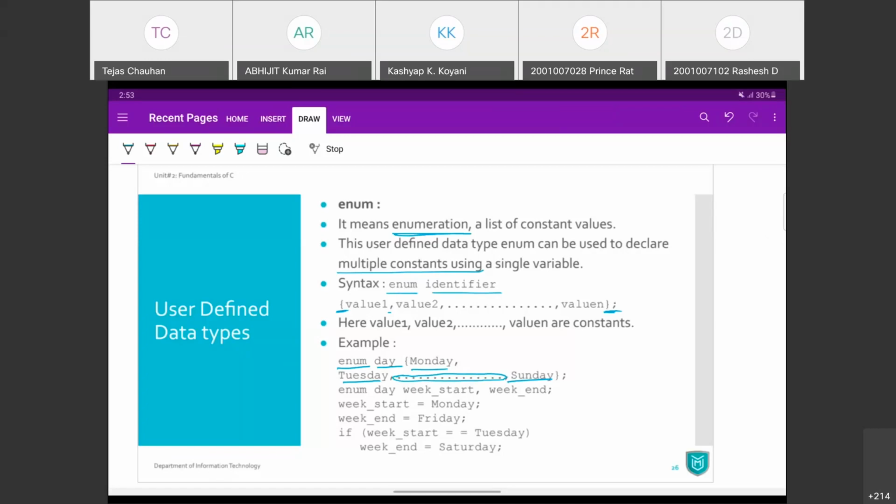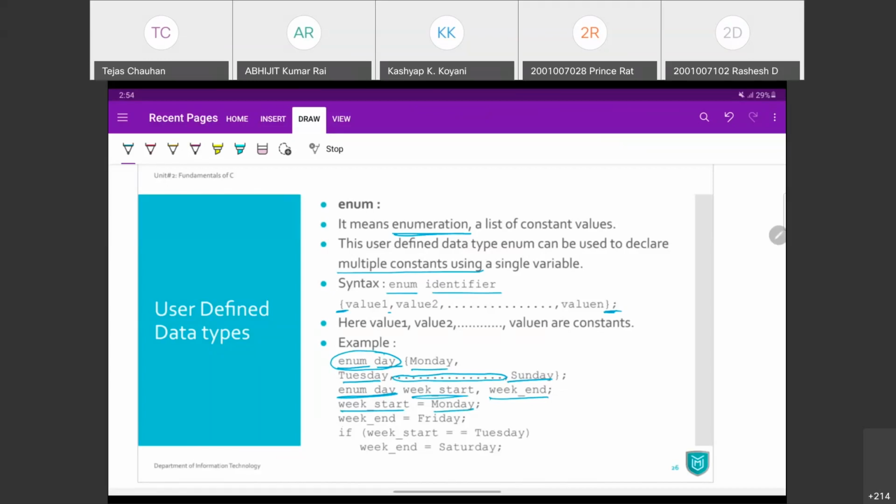But look, when you define this as a user-defined data type, enumerator on a day, then you can declare a variable using enum day and then the variable name, week start and week end, whatever variable you want to have. And then you can assign some values in those variables. So week start is a variable, and I want to assign Monday to that variable.